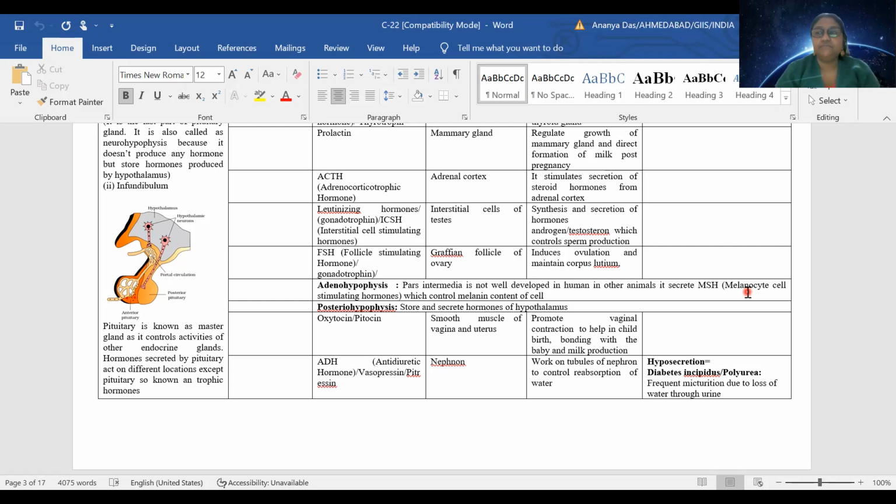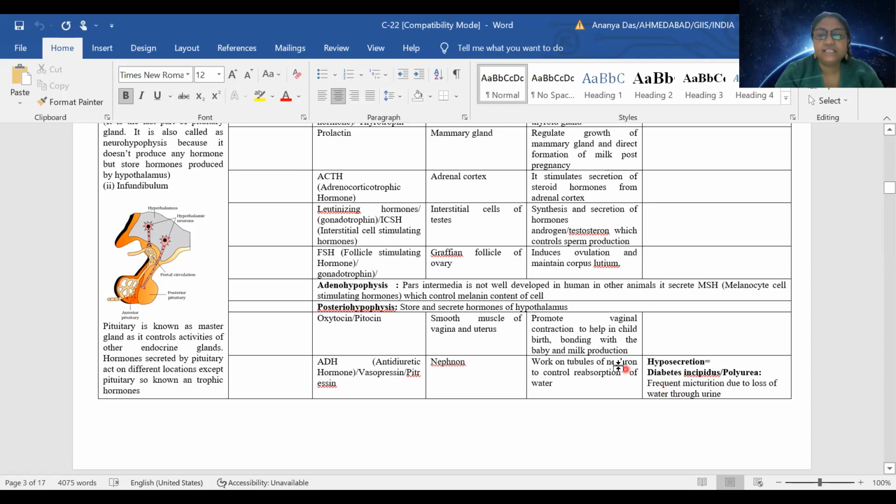So if too much water is in the system, then some water can be allowed to go, so urine will be dilute. Whereas if we are having a scarcity of water, in that situation we cannot allow the body to lose water, because then we will have dehydration. So ADH secretion will increase and it will control the reabsorption of water.